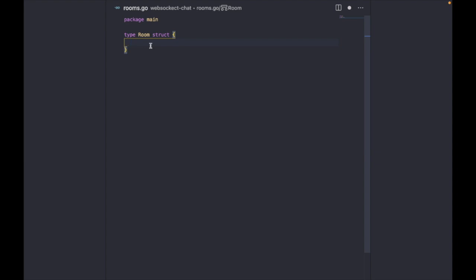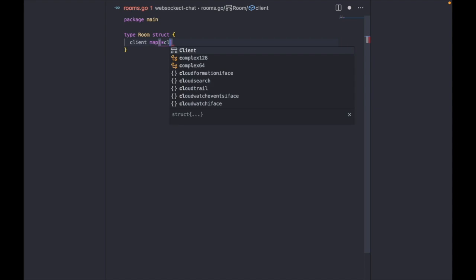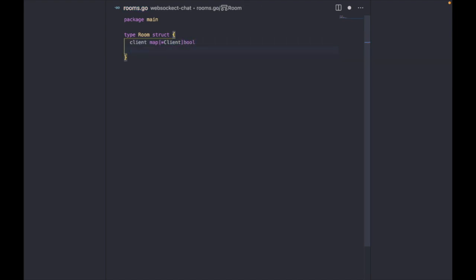So the room will have clients, right? Let's start with that. The room will have clients, which would just be a map of all the current registered clients that are in that room. The map would store the clients as the key and a boolean as the value.